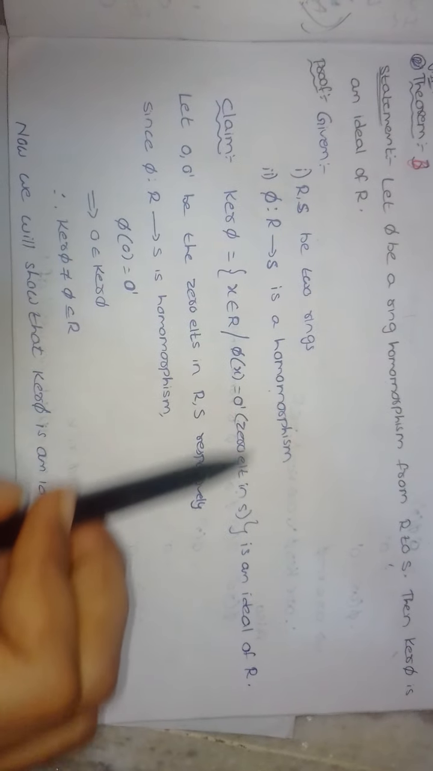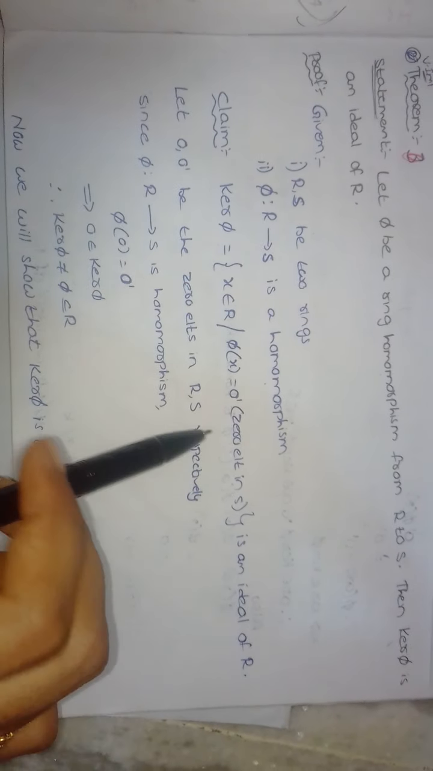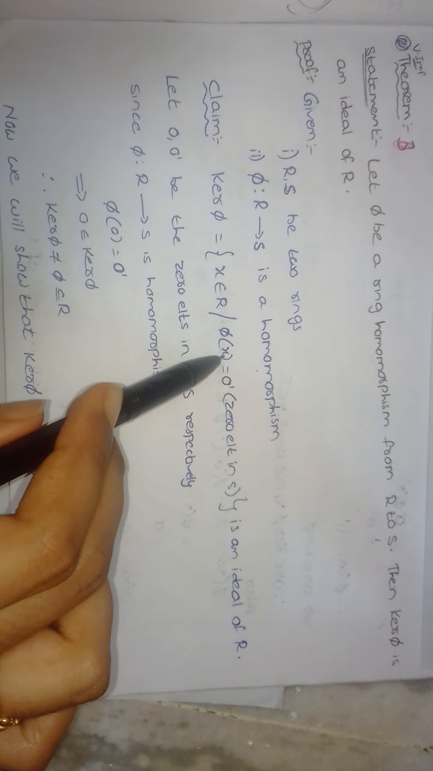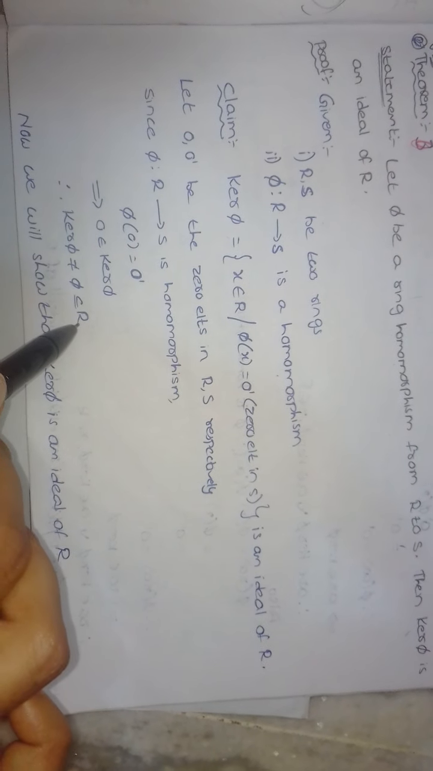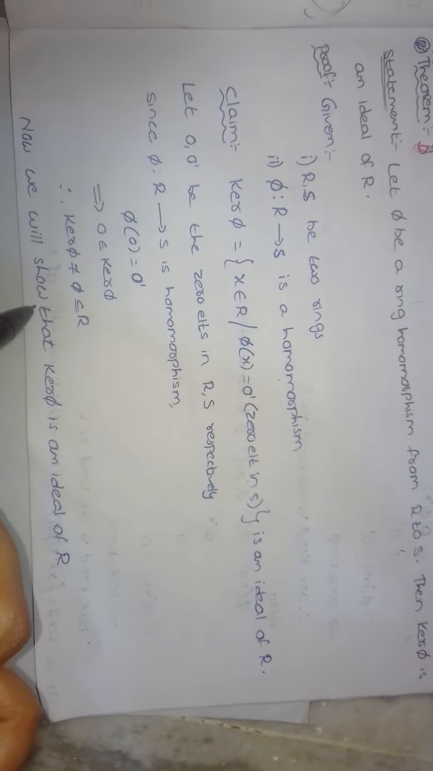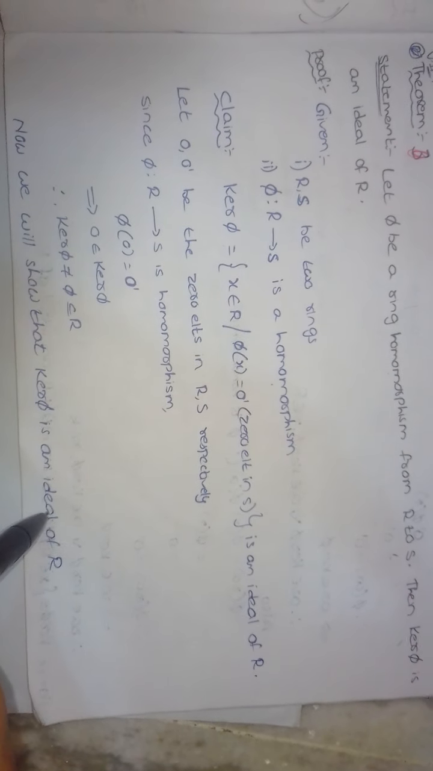Now to prove it is an ideal, every time we have to first prove it is non-empty. For that sake, we are taking the property we already know: pi of 0 equals 0 dash. Means if pi of 0 equals 0 dash, here you see pi of x equals 0 dash, which is the kernel pi. The same way we can say 0 belongs to kernel pi. Some element belongs to kernel pi means it is a non-empty set and also a subset of R.